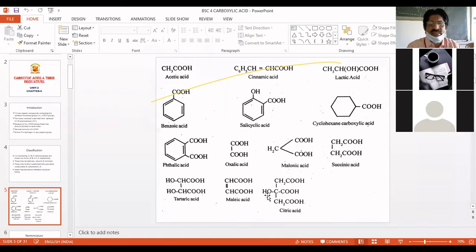That OH is a substituent here, and it's a tricarboxylic acid. So these are a few examples for the classification basis: aliphatic and aromatic, and in the aliphatic, again saturated and unsaturated, and then monocarboxylic acid, dicarboxylic acid, tricarboxylic acid, and so on.